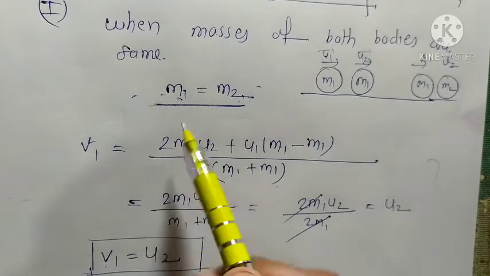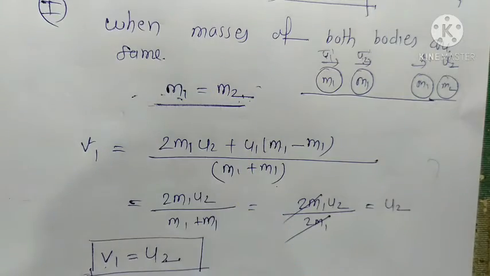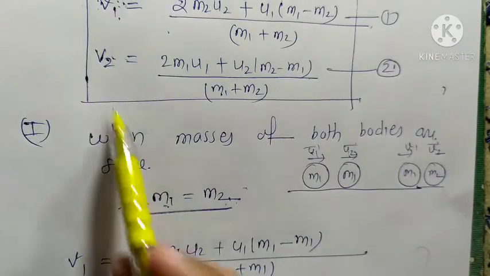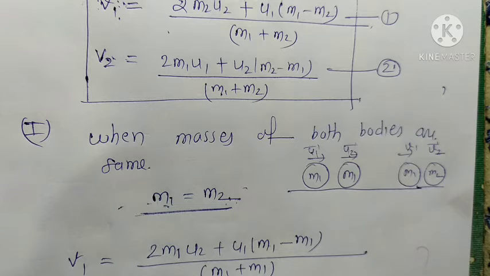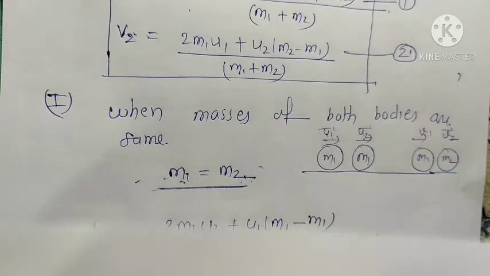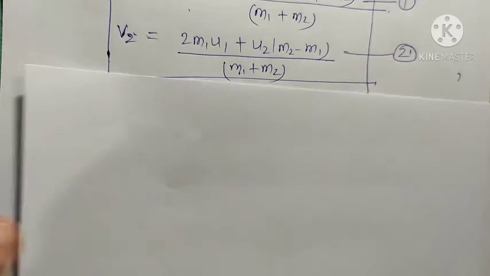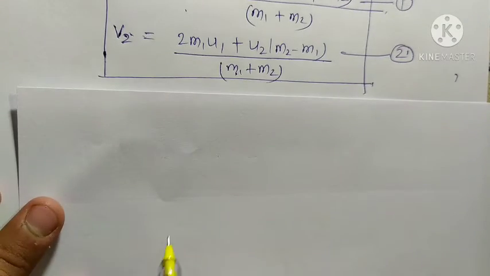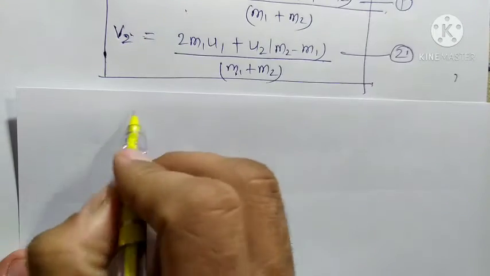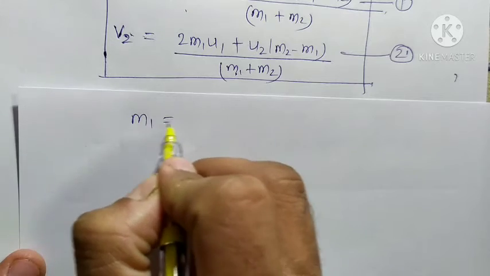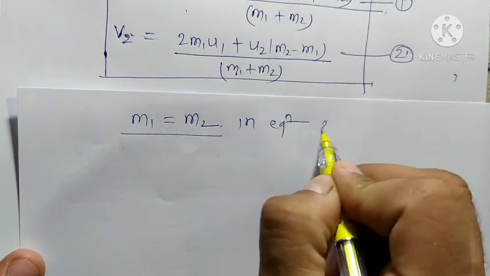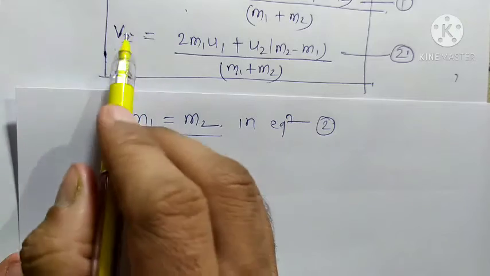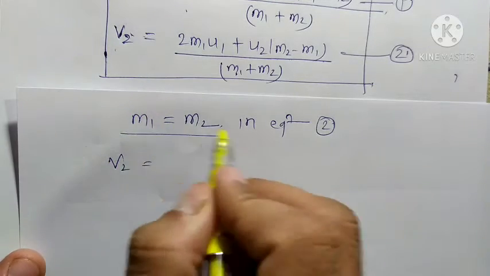Now we put m1 equal to m2 in equation number 2, the expression for v2.